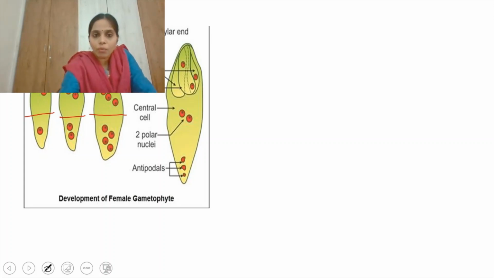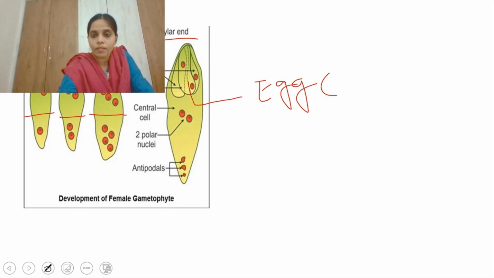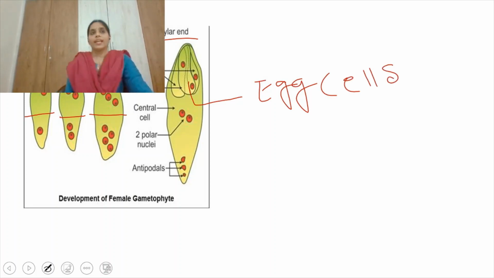Three cells will move towards the micropylar end, in which two cells are known as synergids. See, these two cells are known as synergids and the middle one is known as the egg cell. Total eight nuclei means eight cells. So in these eight cells, three cells will move to the micropylar end. Of those three cells, two are known as synergids and one cell is known as the egg cell.